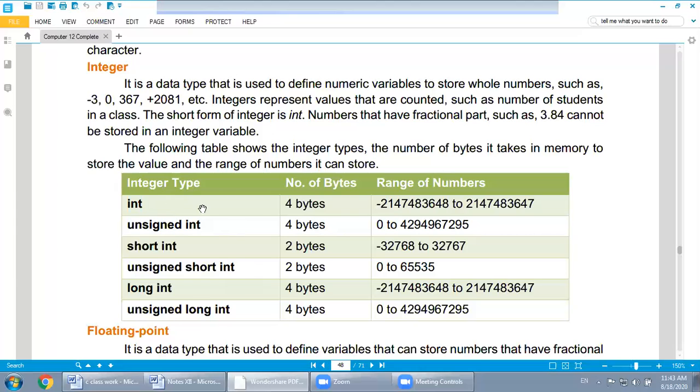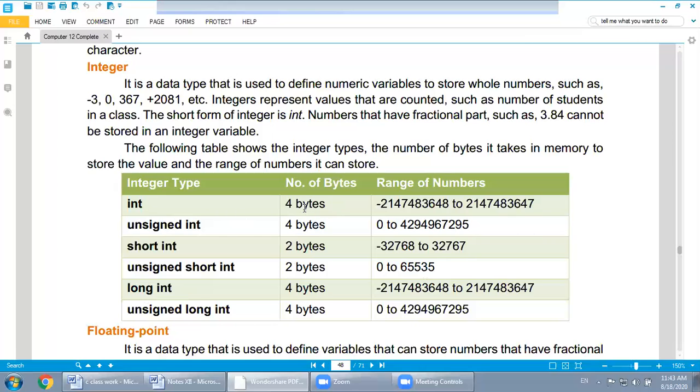Watch here. Integer occupies 2 bytes, and the range is this one. Unsigned occupies 4 bytes, and its range is this one. Short int occupies 2 bytes, with this range. Then long unsigned short int, and long integer. Watch here, now there is a contradiction: long int occupies 4 bytes and int also occupies 4 bytes.